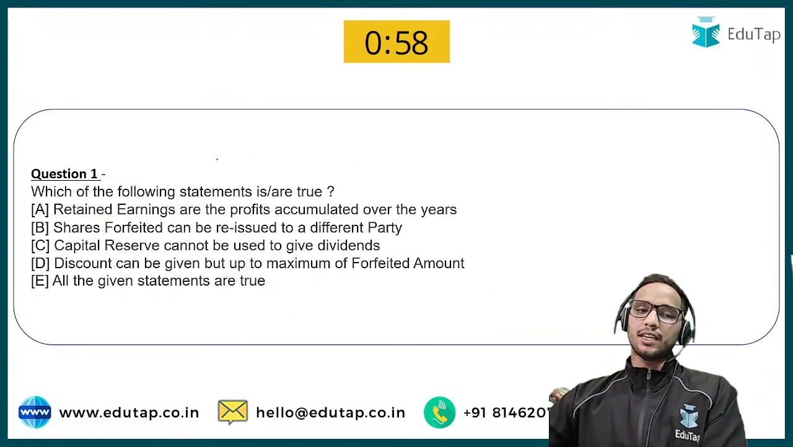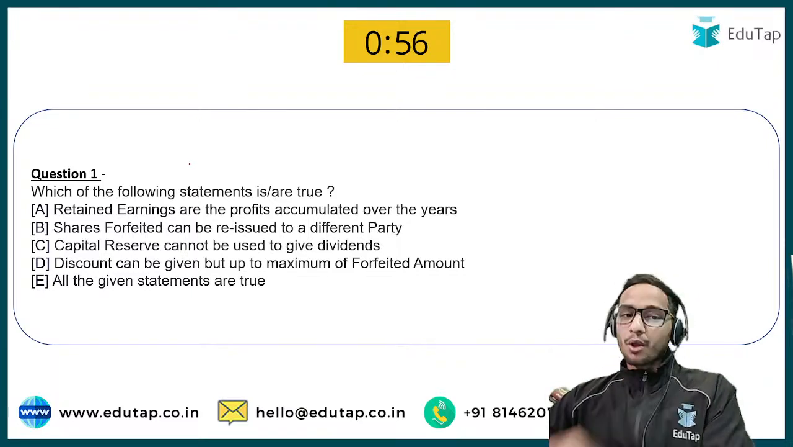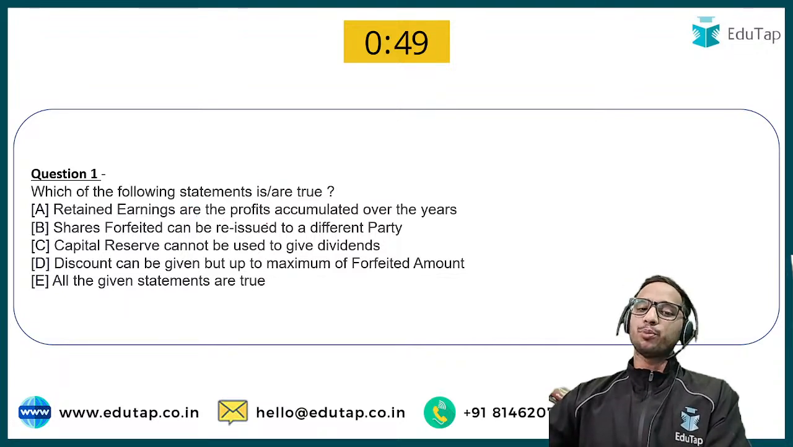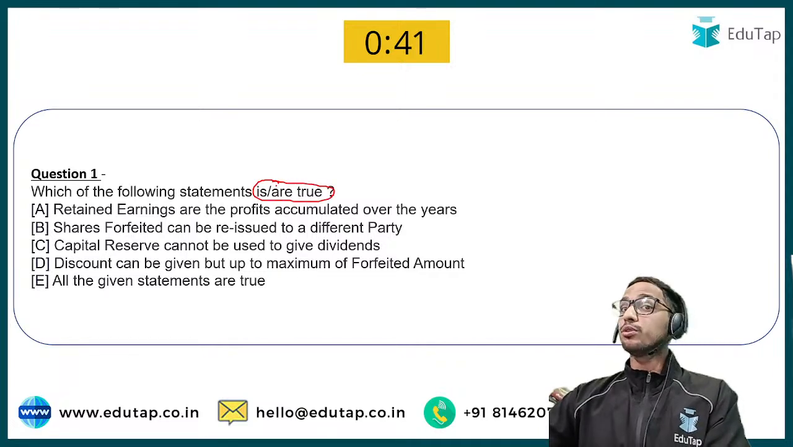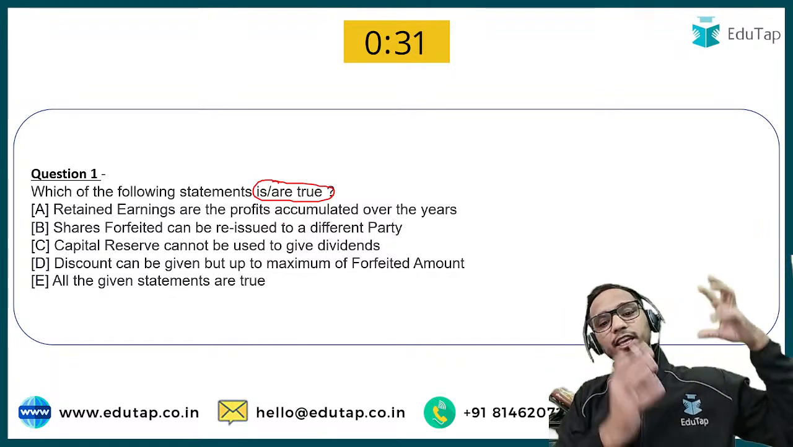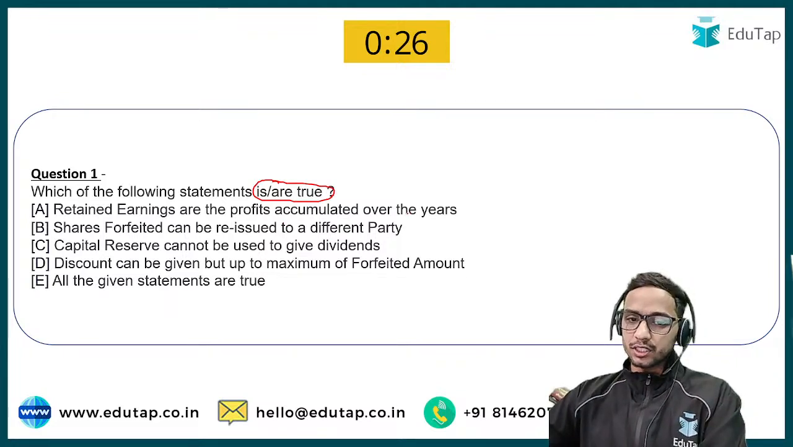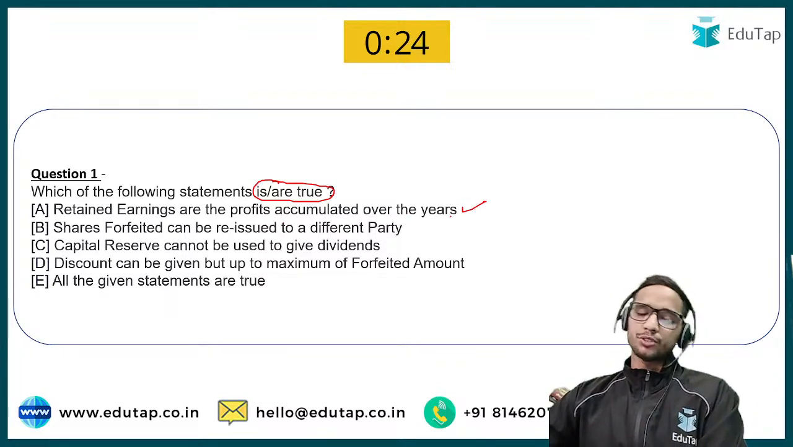Chalo, let's start with the first question that says, which of the following statements is or are true? First statement says, retained earnings are the profits accumulated over the years. We are talking about which of these statements are true, so first of all, you need to look at the question, whether it is asking for not true or is or are true. Retained earnings are the profits that have been accumulated over the previous years, and we call them retained earnings. So this statement is absolutely correct, so option A is correct.